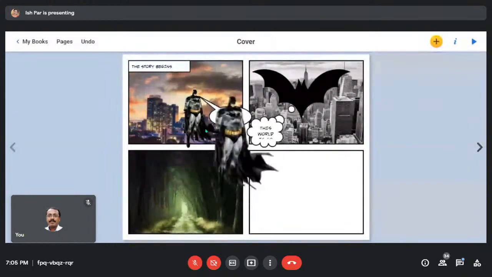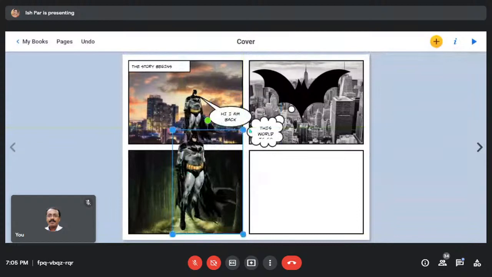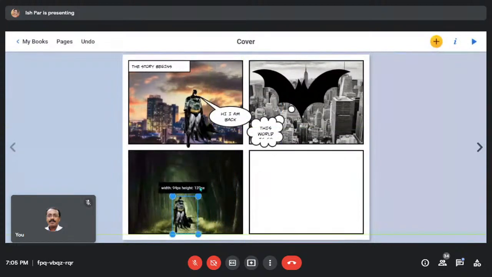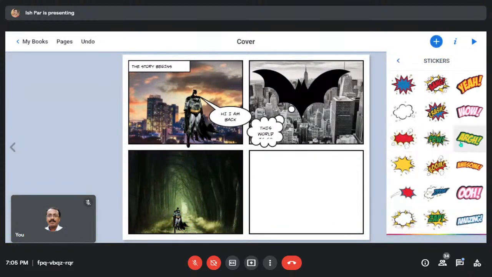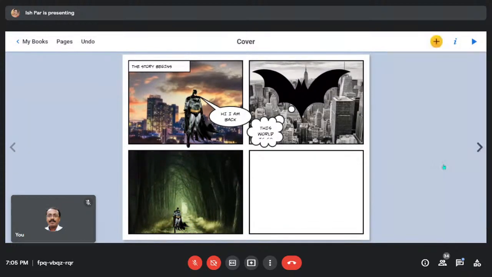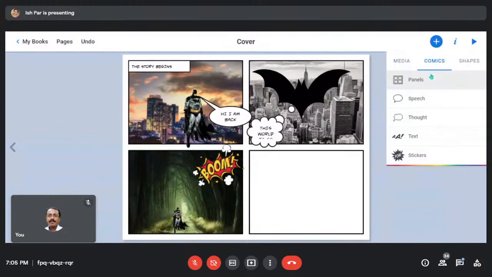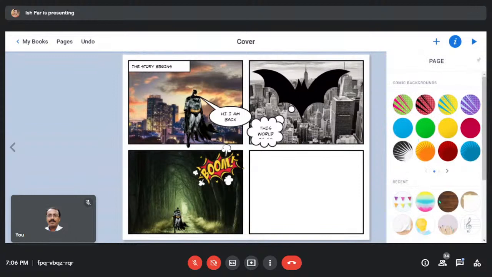Just remember, in the previous session Charu Madam mentioned that you can adjust the height and everything of it. So here, you want to add anything to it. You want any sticker? Let's see. Boom. Boom. You can add. This is only available when you are selecting. Rest is same.